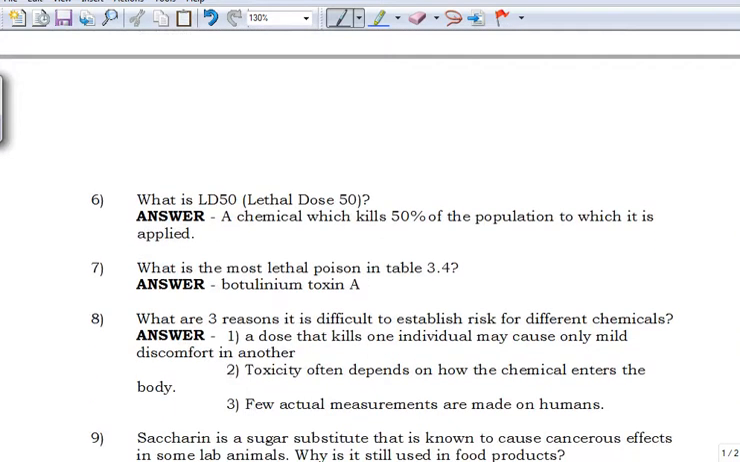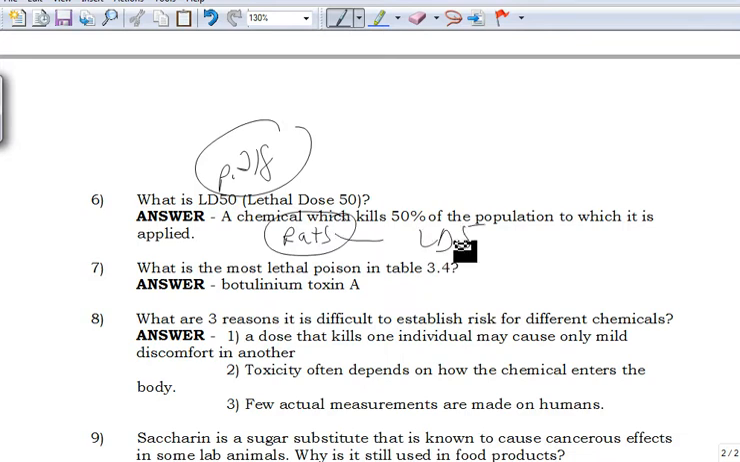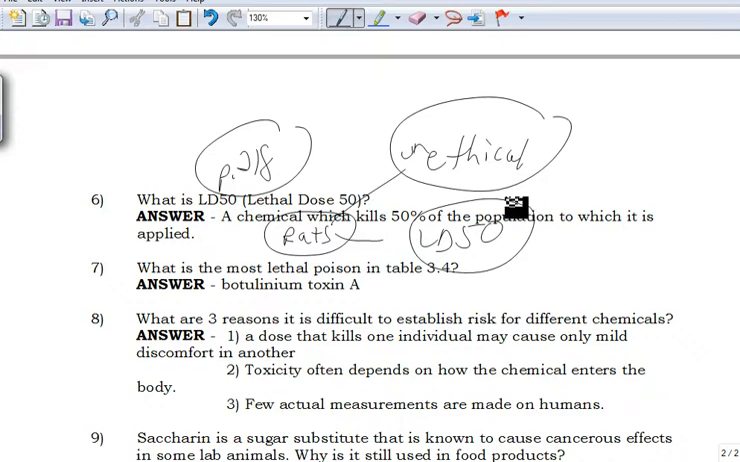Next, LD50, which is on page 218. What does it stand for? The chemical that kills 50% of the population to which it is applied. They often will test rats to get the LD50. Of course, you can't test humans. It's also sort of almost unethical to do it on rats, but that's how they come up with the LD50s.